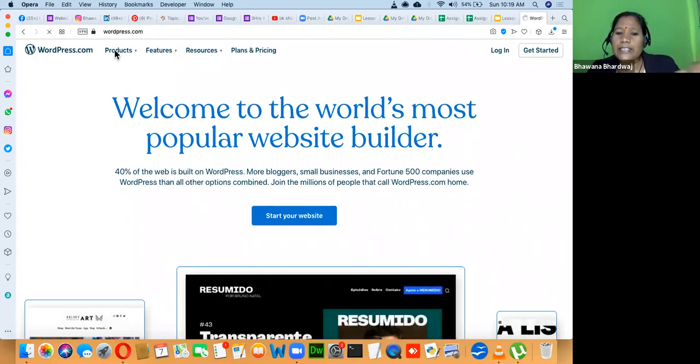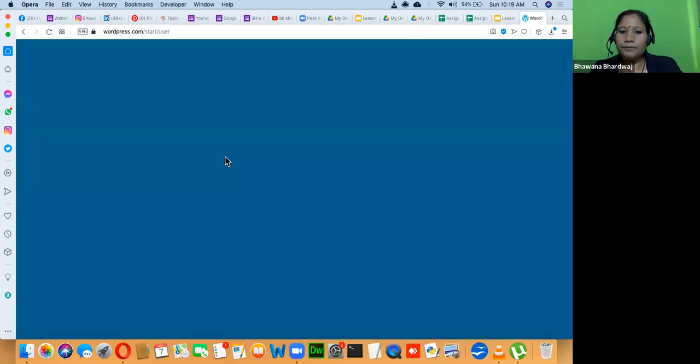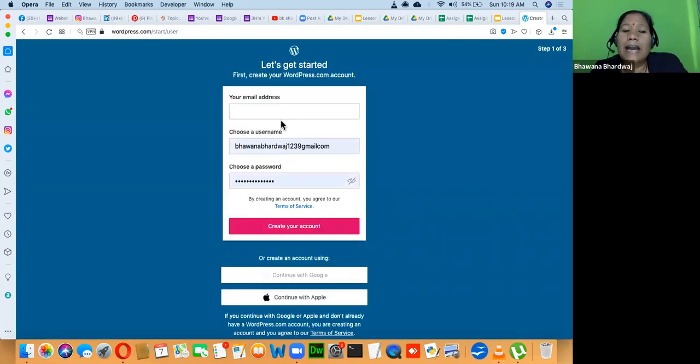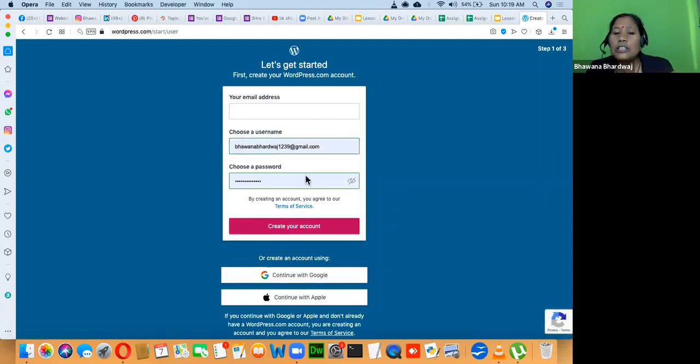Simply click on start your website, or on get started. Now they will ask you to create an account on WordPress. Whatever account you are creating here, the user ID and password, you have to remember and note it down, because with this user ID and password you will always log in and manage your website. So I'm using Bhakti's email ID to create the account.